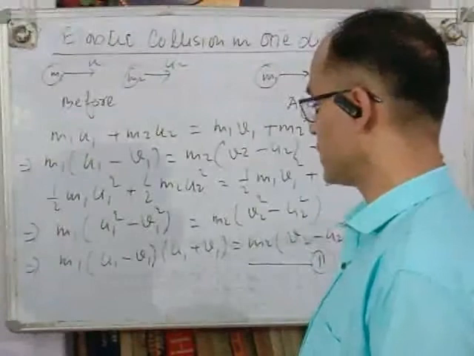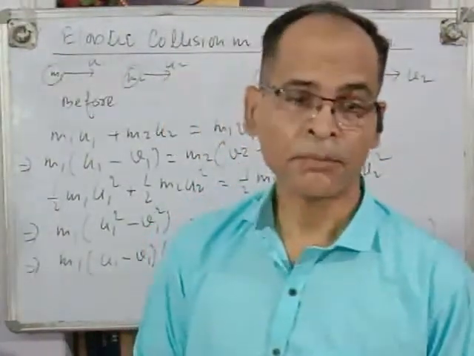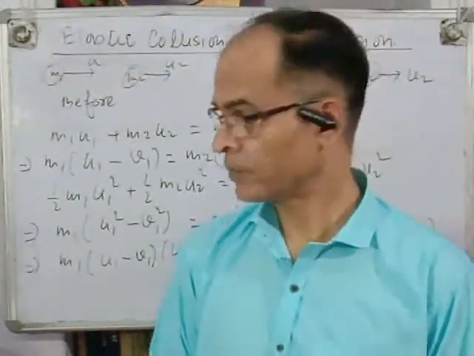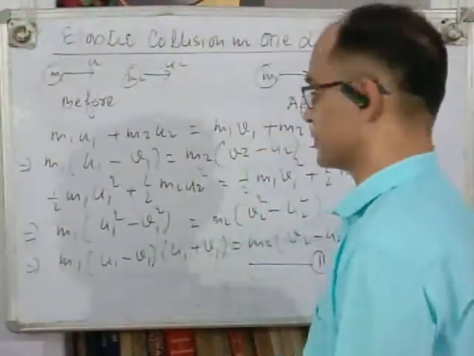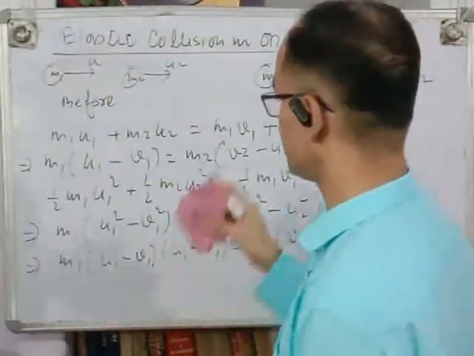Here v1 and v2 are unknown quantities. Unknown in the sense that after collision we do not know with which velocity the bodies are moving. So we have to find values of v1 and v2.